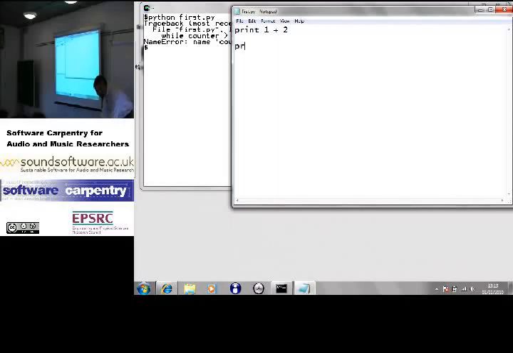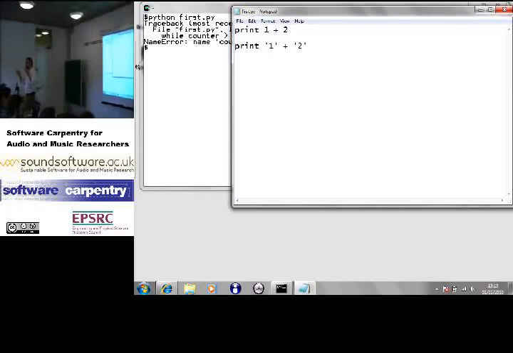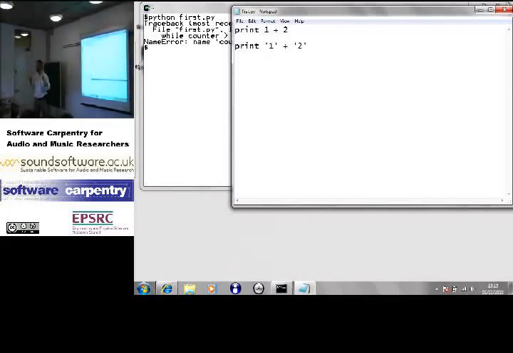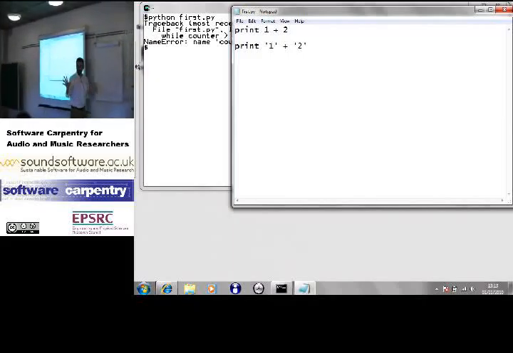Okay. What happens if I say print string 1 plus string 2? I haven't picked on you yet. What do I get? String 1 and 2. Right, I get the digit 1 and the digit 2. I get a string 2 characters long. Okay. So far, so good.